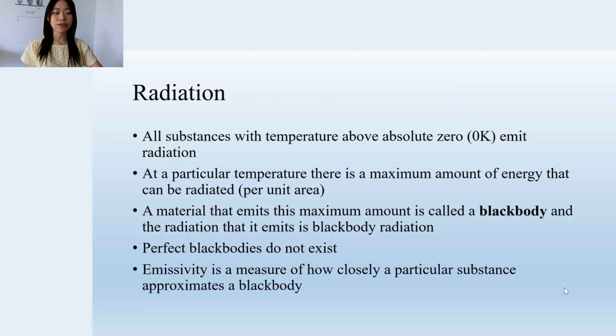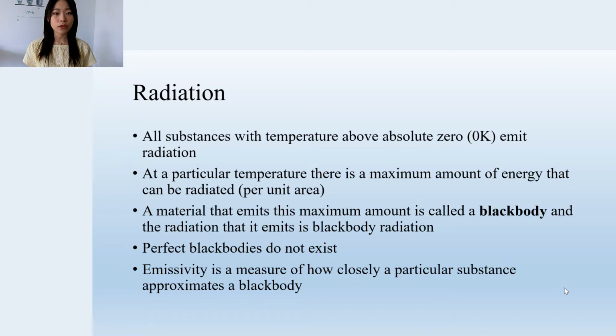Let's start with a quick review. All substances with temperature above absolute zero, 0 Kelvin, emit radiation. Absolute zero is negative 273 degrees Celsius. So in other words, all the objects, all the molecules emit radiation. And at a particular temperature, there is a maximum amount of energy that an object can emit. If an object emits at this maximum amount, then we call this object a black body. However, in real life, perfect black bodies do not exist.